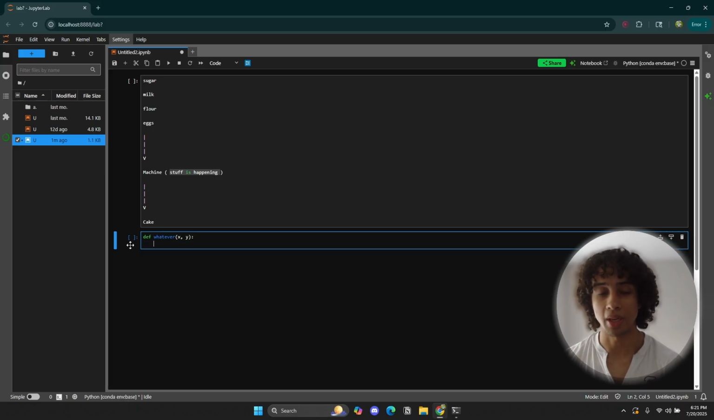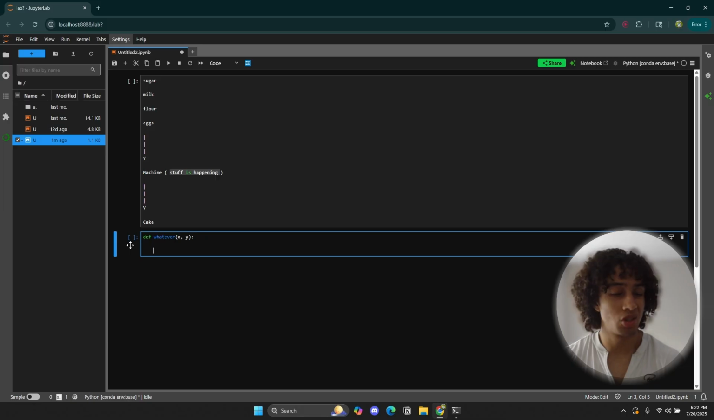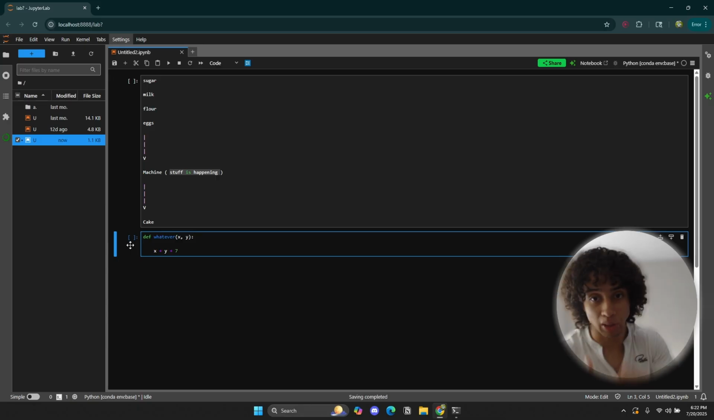What am I going to be doing with x and y? Well, let's just say that I'm going to add x and y, and then I'm just going to add 7, whatever. Then what we want is, once our machine takes x and takes y, adds them together, and then adds 7, it's not going to keep that value inside. I need it to return that value to me.